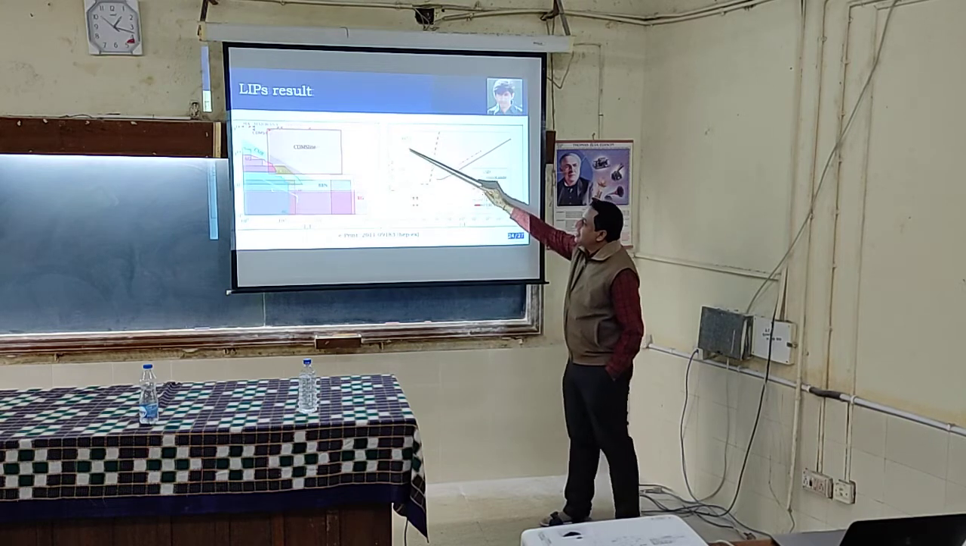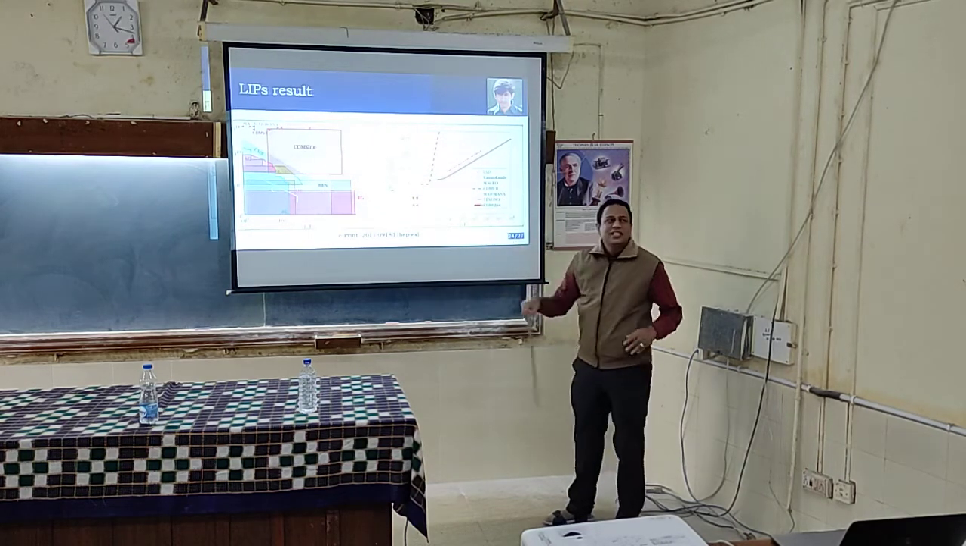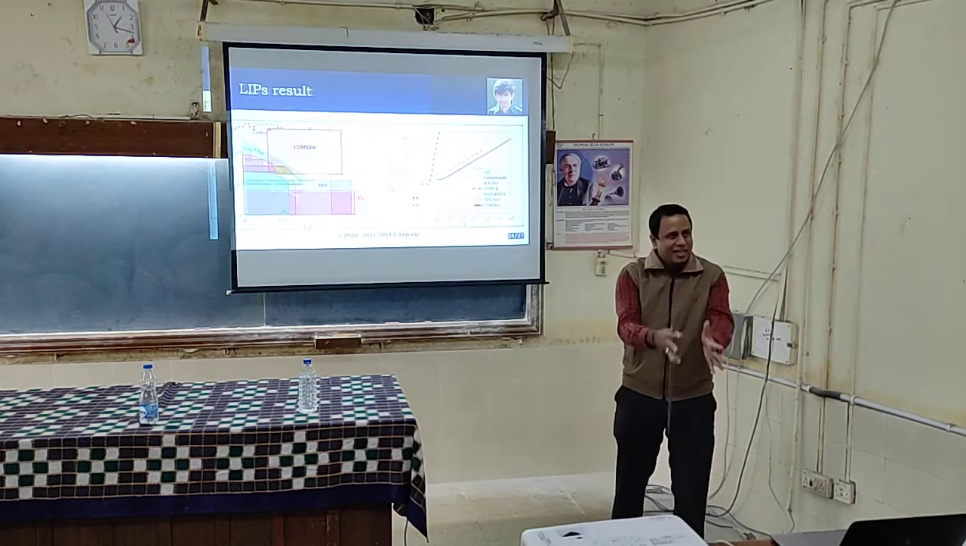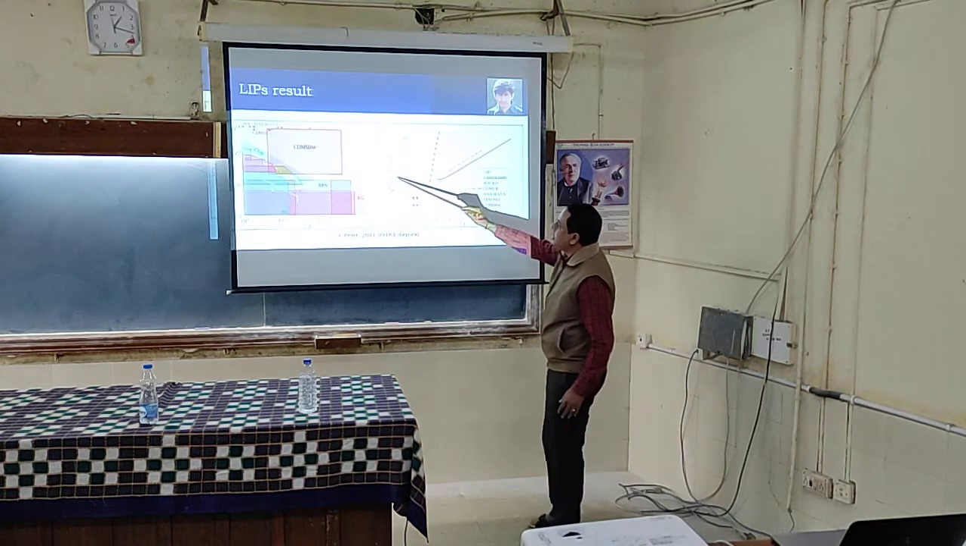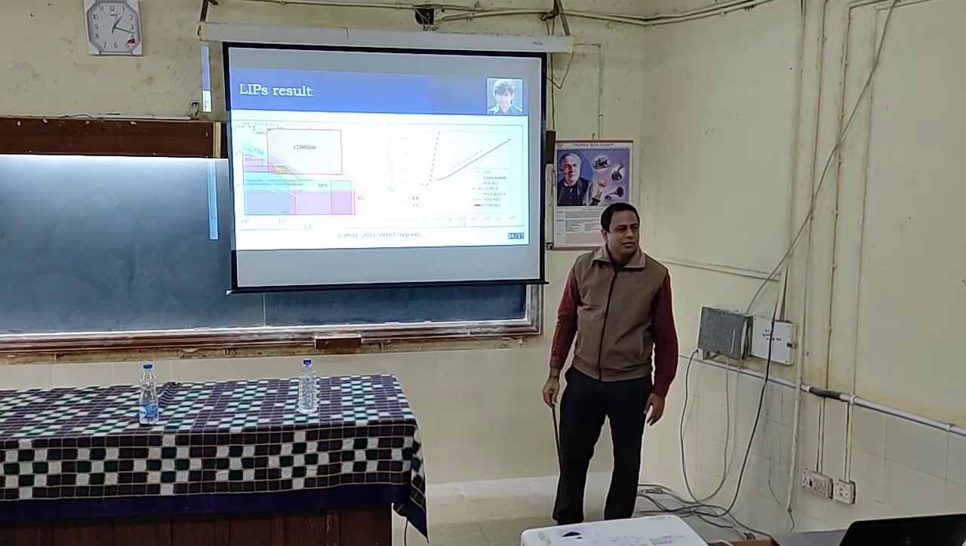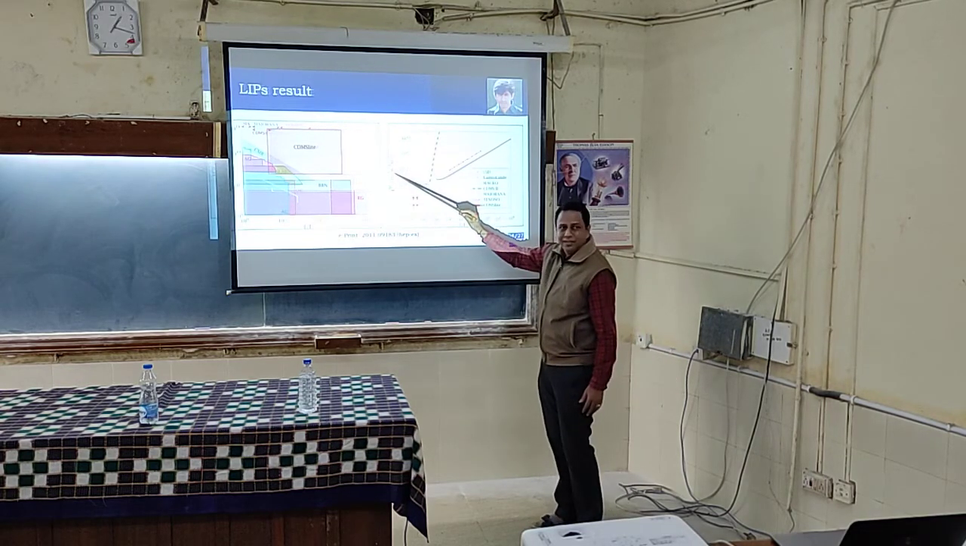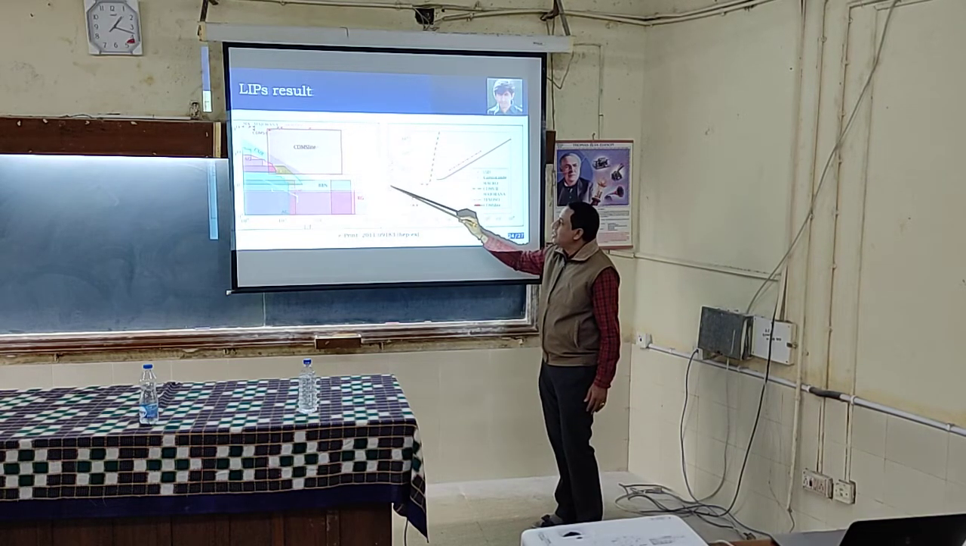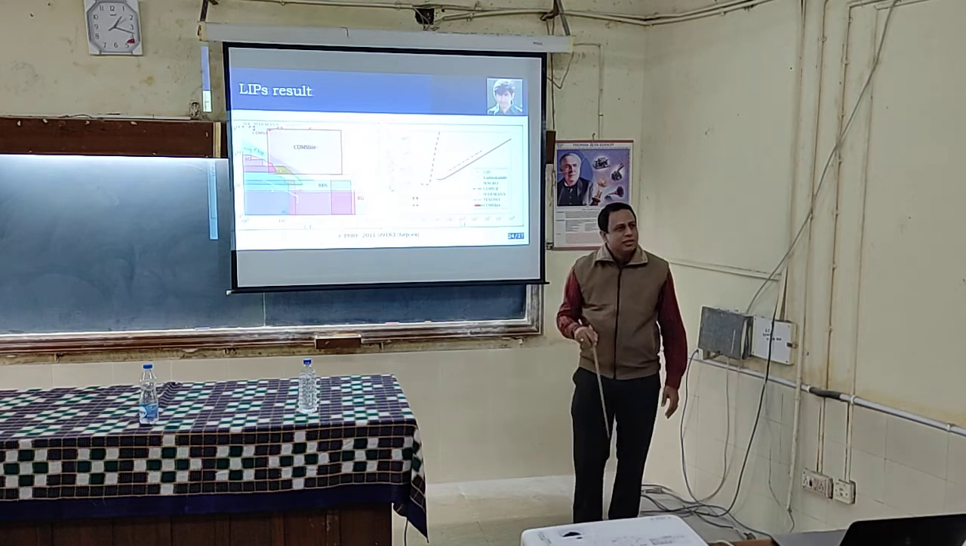This is the intensity, I mean, this is sort of flux: how many particles are coming per centimeter square per solid angle, per second, with 90% confidence.